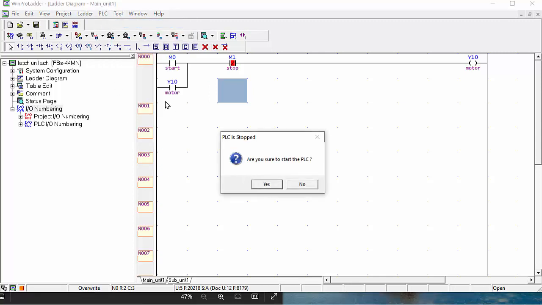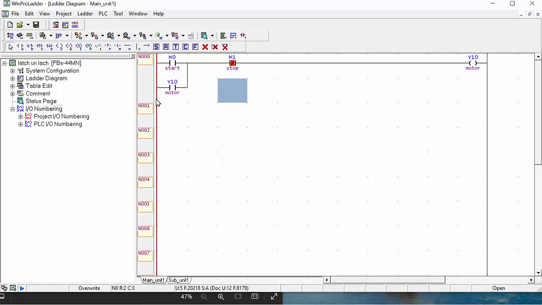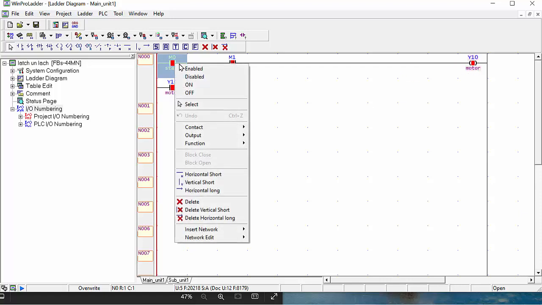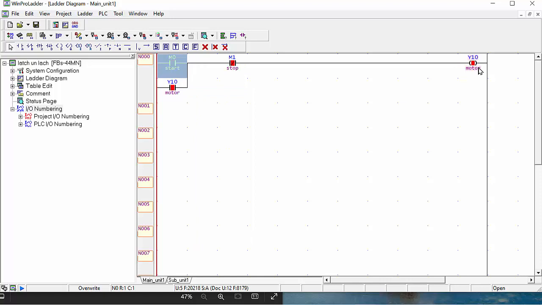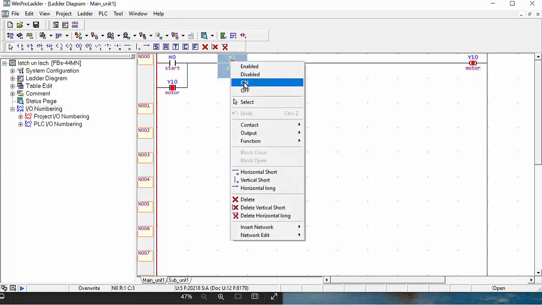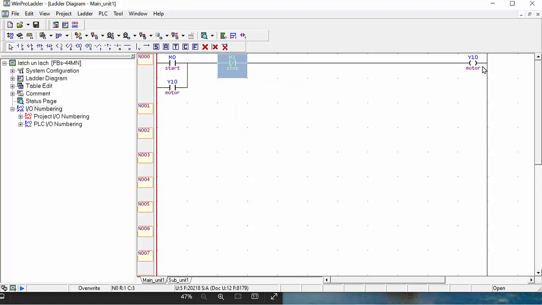When you run the PLC, this main line will be highlighted in red. Now you can simply think about it: this is your PLC running condition and your software is completely in running mode. As you click this button on, your Y10 will be energized, and when you click it off, it will not turn off, because the current is going from here to this one. As we give the signal to M1 and make it on, your Y10 will be stopped, because we give the signal from the M1 stop condition.